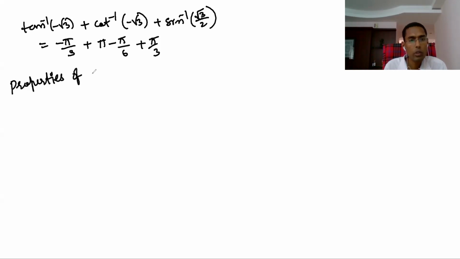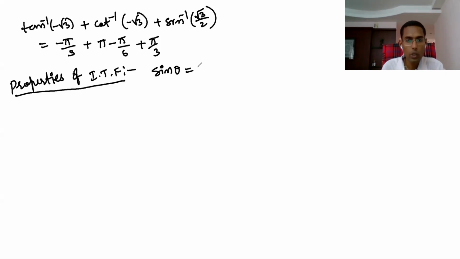Properties of inverse trigonometric functions. So the first thing: sine theta equal to, let's say, x. That implies you can write x equal to sine inverse theta under one condition, if and only if one condition is there. What is the condition? You can write two conditions here. One is x belongs to minus 1 to 1.